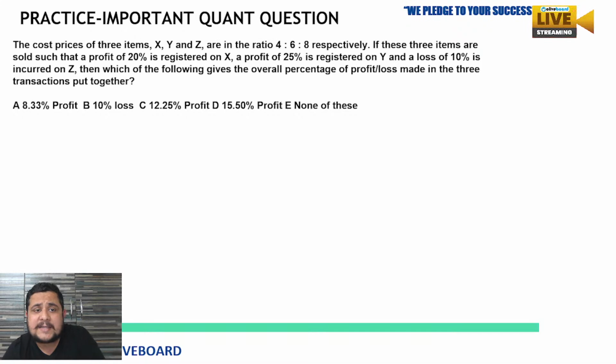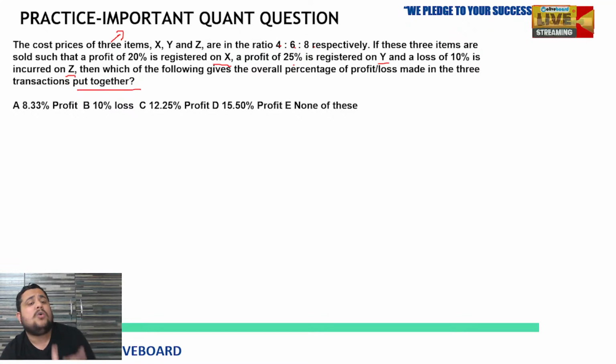The cost prices of three items. Cost prices means it belongs to profit and loss. The cost prices of three items X, Y, Z are in the ratio of 4 is to 6 is to 8 respectively. If these three items are sold such that a profit of 20% is registered on X, a profit of 25% on Y and a loss of 10% is incurred on Z, then which of the following gives the overall percent of profit or loss made in the three transactions put together?